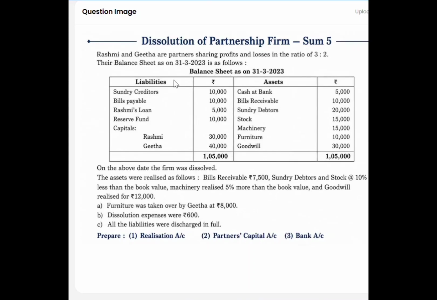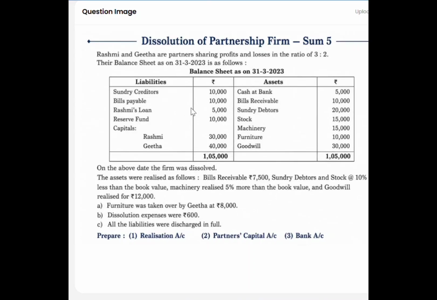The liabilities are given here. The sundry creditors 10,000, bills payable 10,000 will be the external liability. So these external liabilities have to be closed, recording it on the credit side of the realization account. Next we have is Rashmi's loan 5,000.